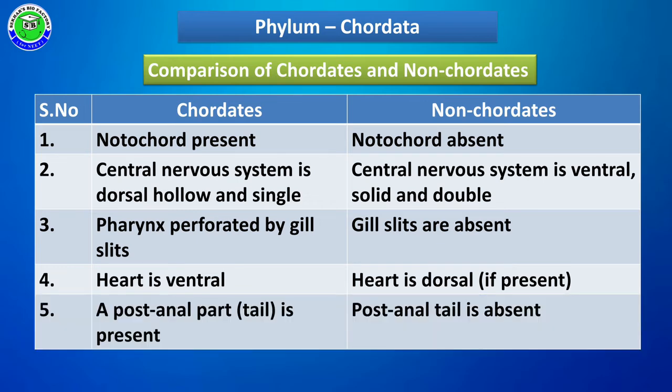Presence of a post-anal tail is an important character of all chordates. But in non-chordates, such a post-anal tail is completely absent. So these are some of the important differences between chordates and non-chordata members.